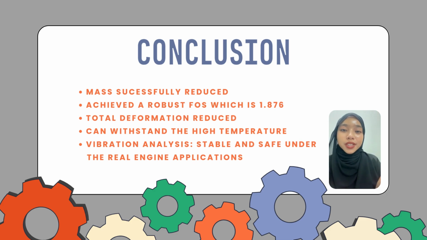The magnesium alloy design achieved a robust FOS of 1.876, and this value falls comfortably within the desired safety range, giving a much higher margin of safety against material failure and improving structural integrity despite the mass reduction.